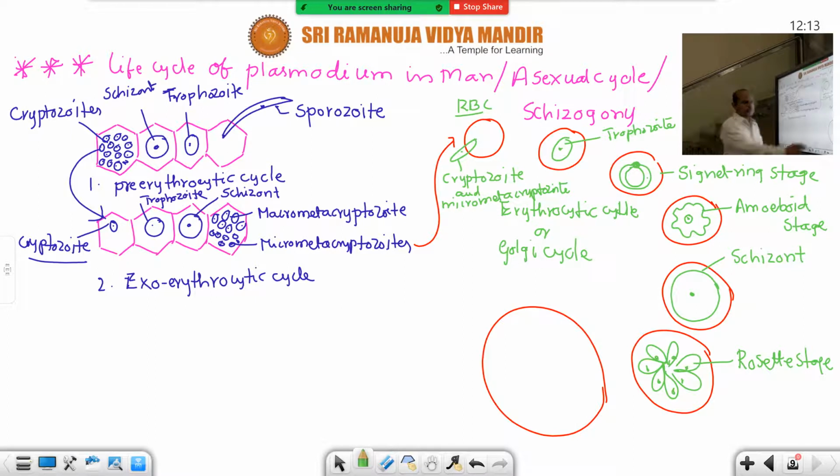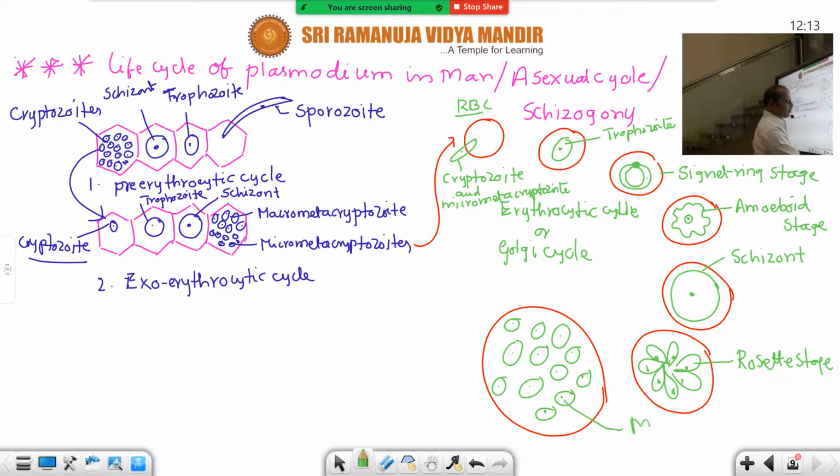Rosette, a rose flower like arrangement is there. And then these daughter cells are separated. First arranged in rose petal like structures called rosette. Now they are segregated, all those cells are segregated like this. These final stages are called merozoites. So all these 6 stages you must mention while the life cycle takes place in the RBC. As it occurs in the RBC, that's why it is called erythrocytic cycle, and it was discovered by Camillo Golgi, hence it is called Golgi cycle.